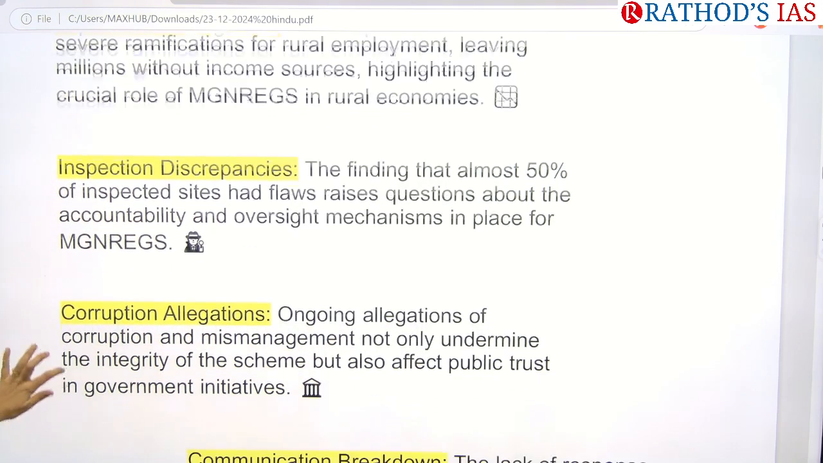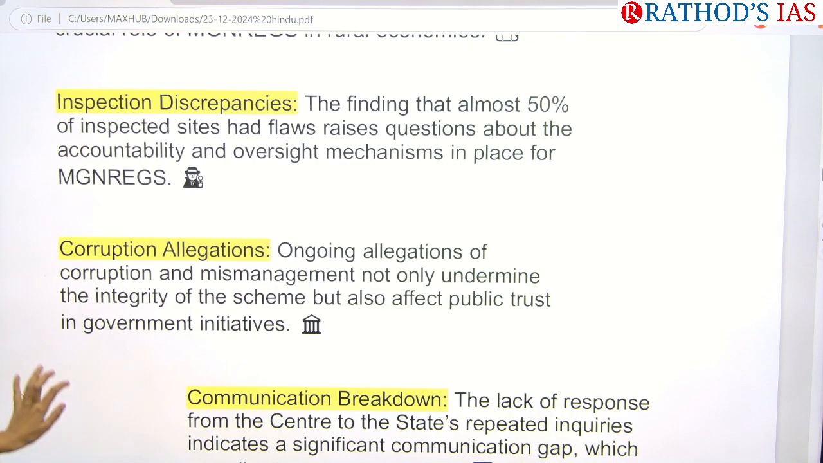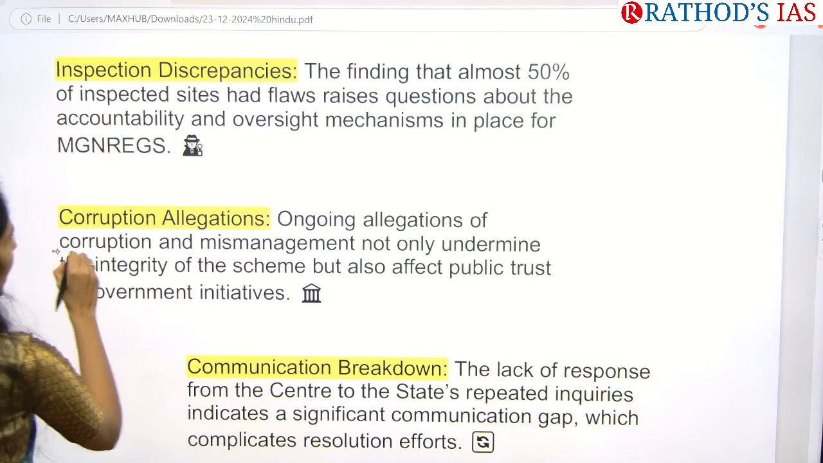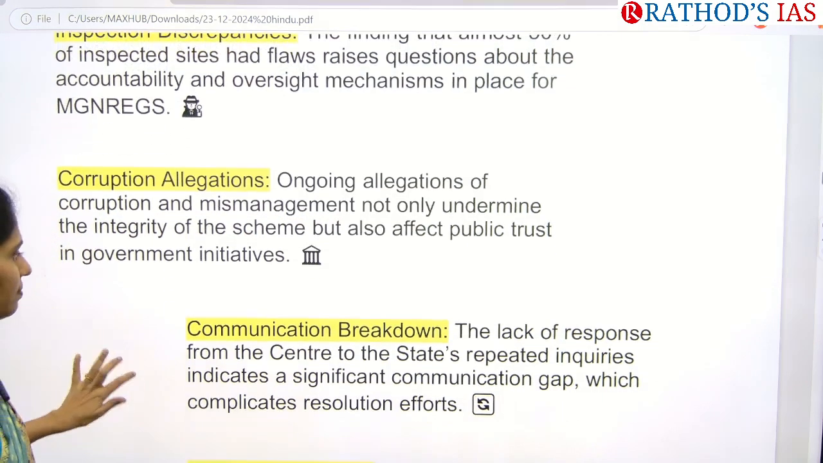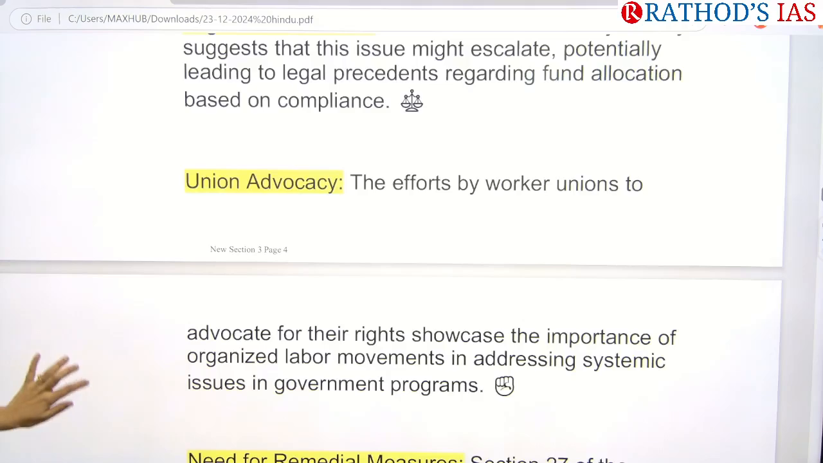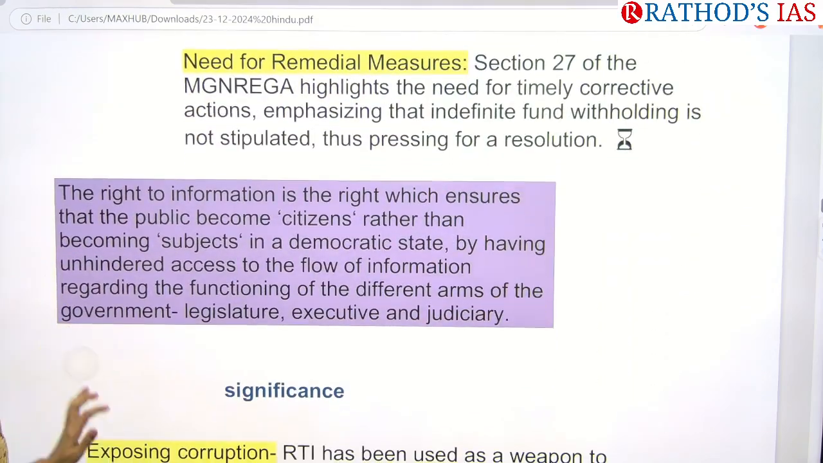And the next one is there are also some ongoing allegations of corruption and even mismanagement, which will not only undermine the integrity of the scheme, but also affect public trust and the achievement of sustainable development goals. Okay, so these are the things, and let us see some facts regarding the Right to Information Act.